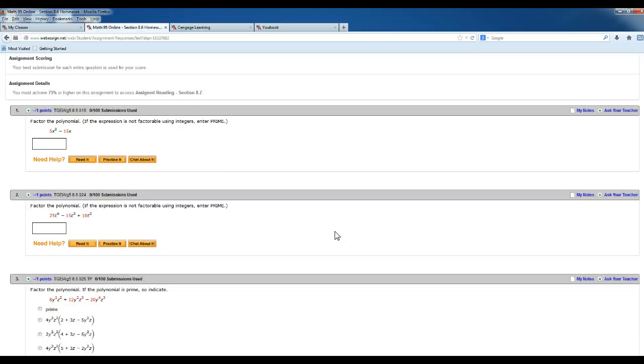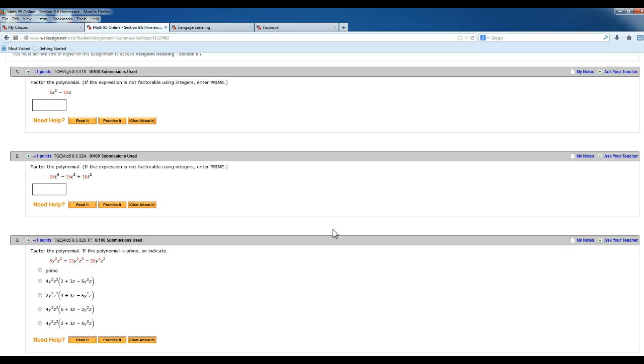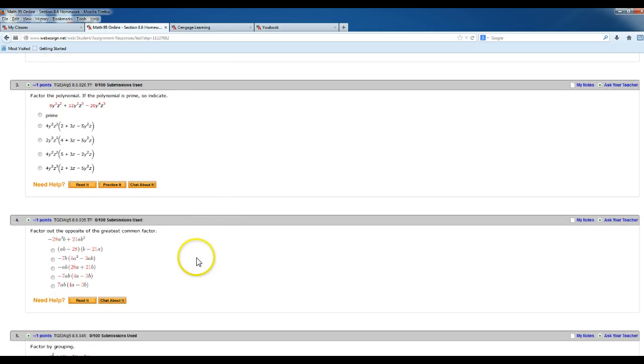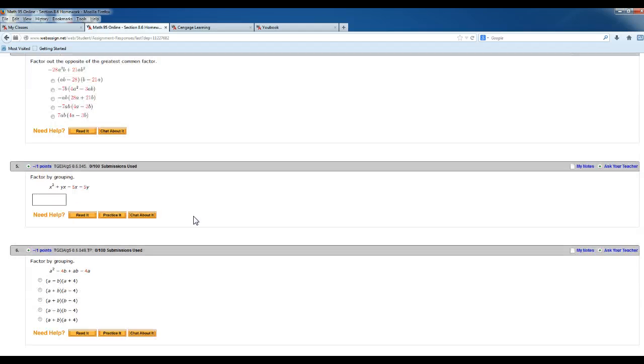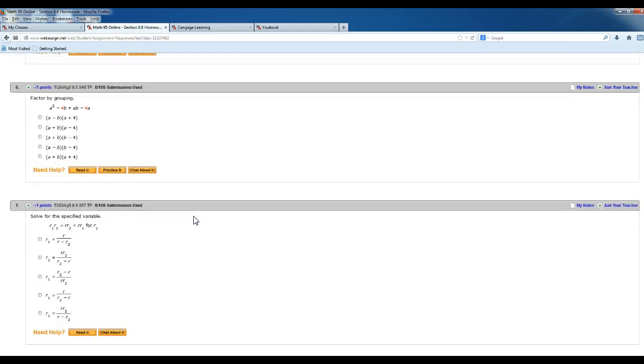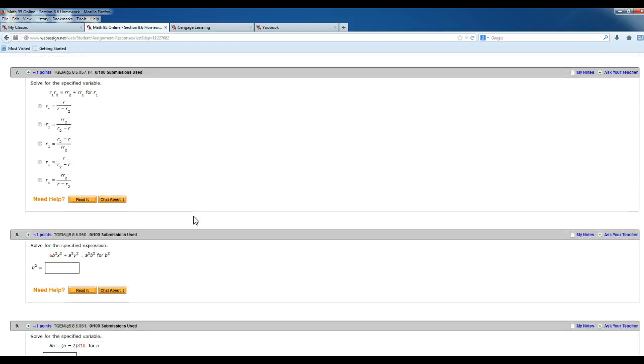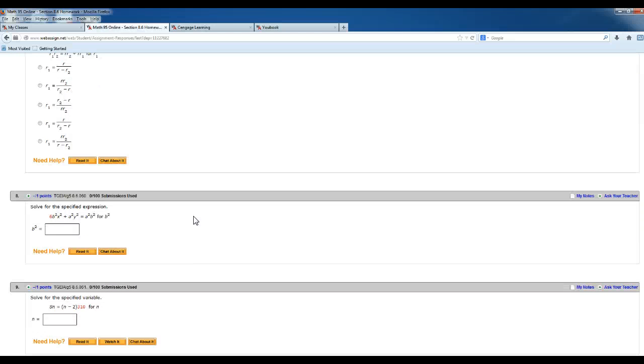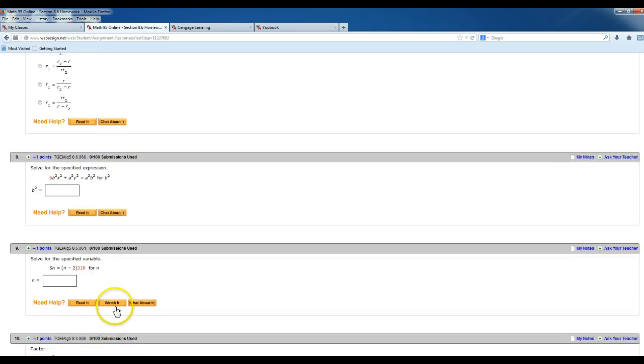One thing that I want to encourage you to think about when you are in these homework assignments is that these yellow buttons are available for you to gain assistance. There's usually a Read It, sometimes there's a Practice It or a Watch It button. I encourage you to at least attempt the homework assignment problems before you go to these buttons.